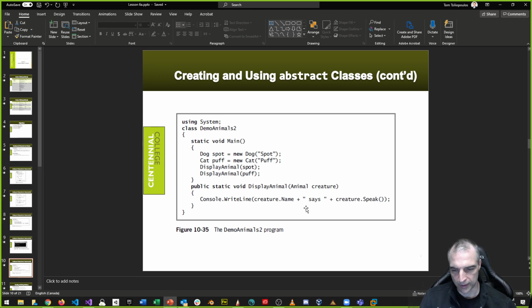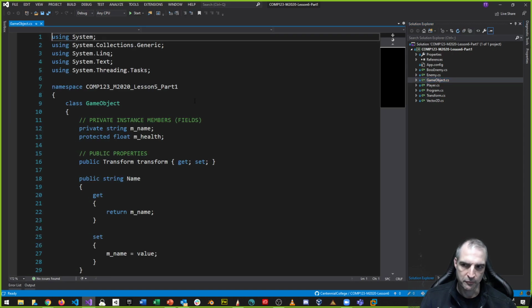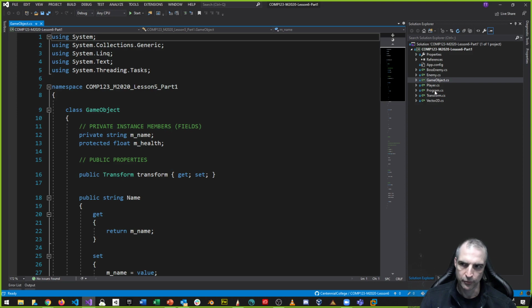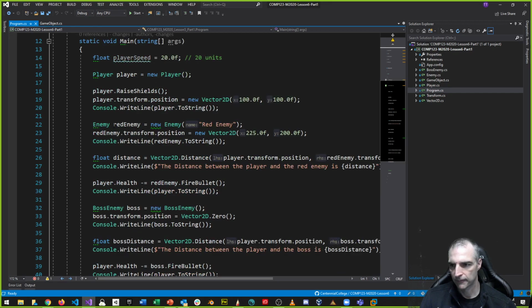So how does this relate to our little example? I'm going to go back to my code now, right? I'm going to go to VS 2019. And remember, we have this game object superclass. In my program.cs class, I don't use game object. I use player, I use red enemy, and I use boss. Boss, enemy, and player. Those are the three things I use. But I don't use game object. Why? It's too generic. I wouldn't make an object of type game object ever.